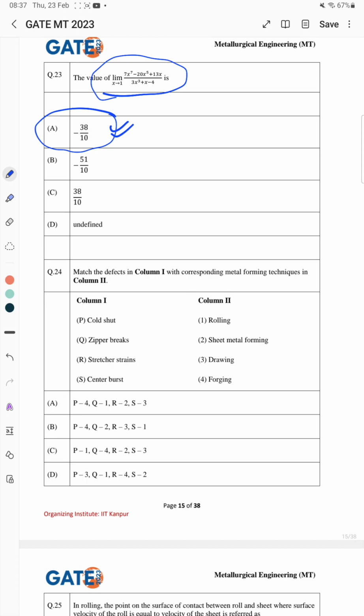For this 24th question, cold shut goes with forging, chipper brake goes with rolling, stretcher strain with sheet metal forming, center burst with drawing. So the correct answer is A here.